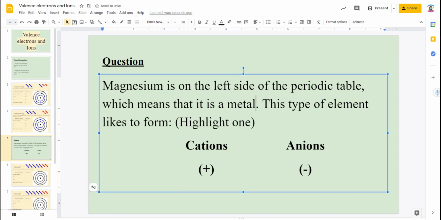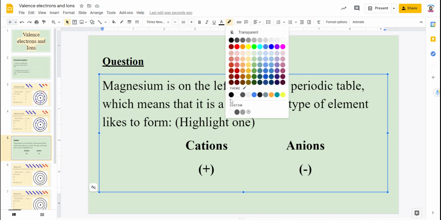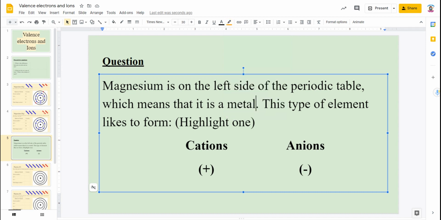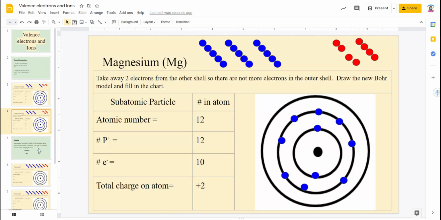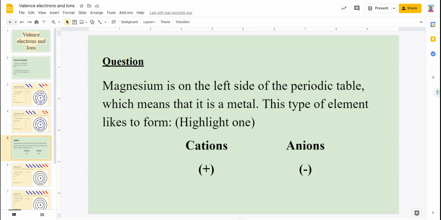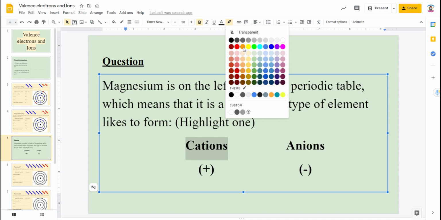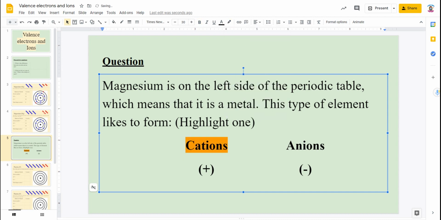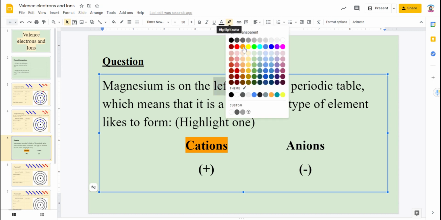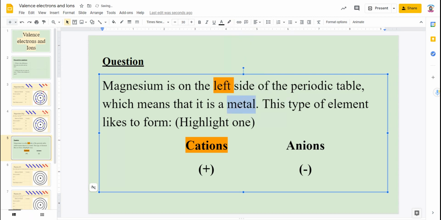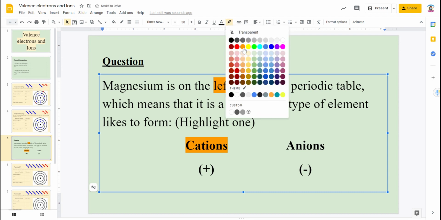This type of element likes to form, and you're going to use your highlight feature. Is it going to form a cation, which is positive, or anion that's negative? Well, as we saw from the previous slide here, it has a +2 charge. So it's going to be a cation. So we're going to highlight that for our answer. Okay, so one of our answers was left. The other one was right.